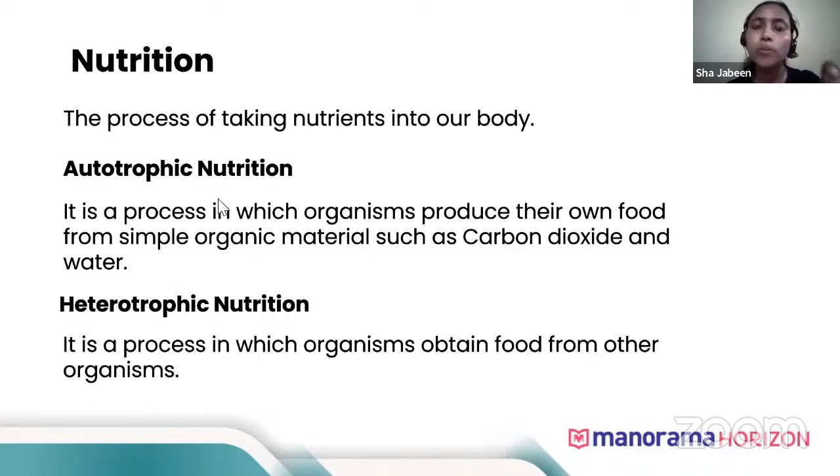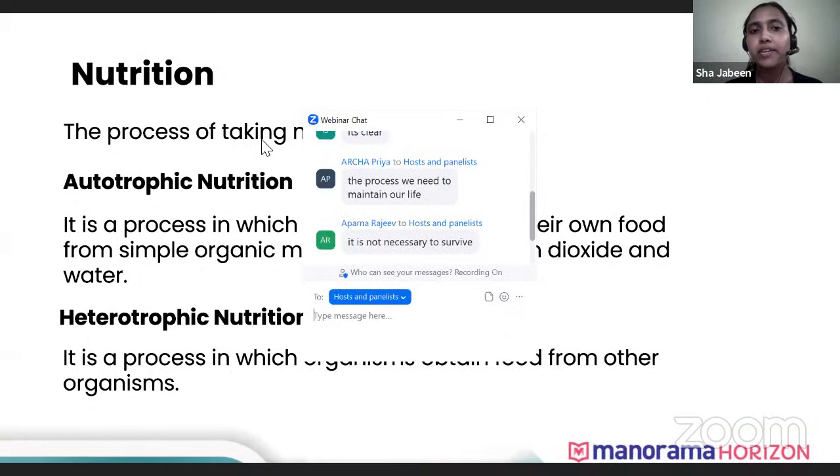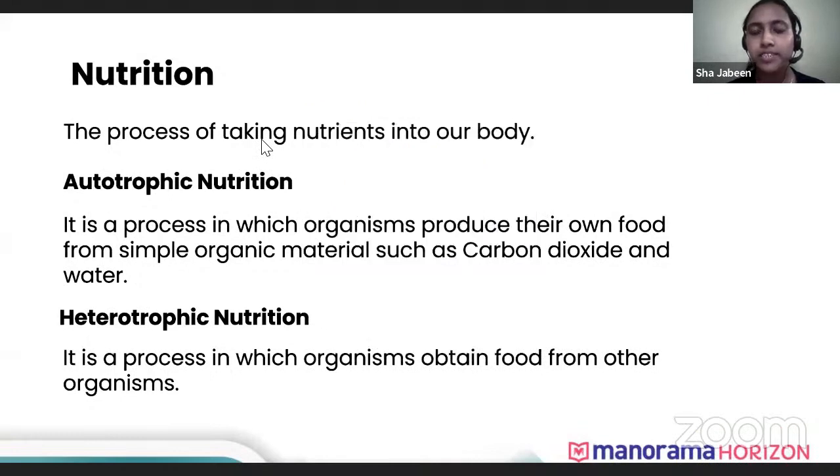You can see, autotrophic nutrition means the process of nutrition in which organisms prepare their own food. Can you tell me which organisms prepare their own food? Just try to guess. This is very simple. Yes, they are green plants. Green plants are organisms that prepare their own food. Hence, they are under autotrophic nutrition.